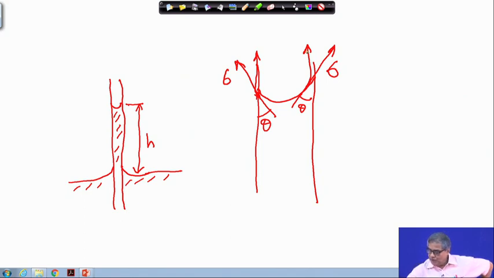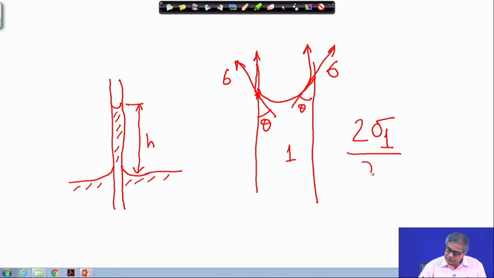So, in general what we get is this derivation, which you can do very easily: 2 sigma 1, and let us say this is your phase 1, 2 sigma 1 by r, where r is the radius of this tube, is equal to, or approximately equal to, rho 1 into g into h.